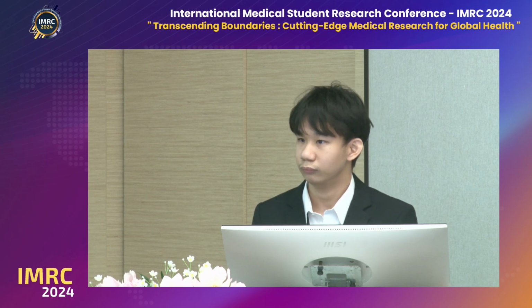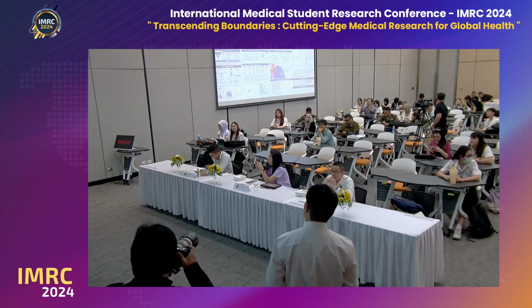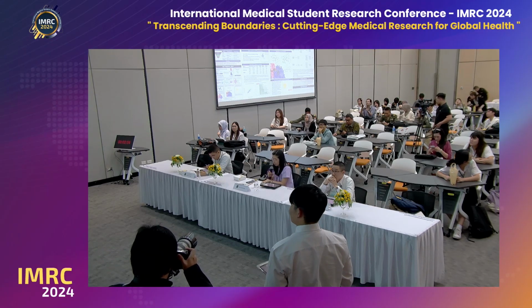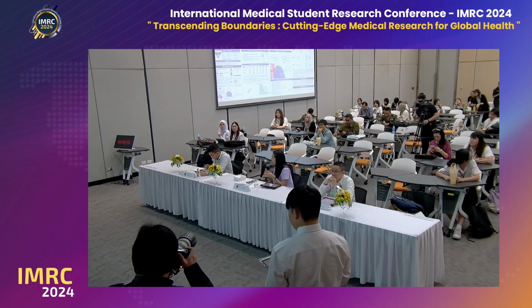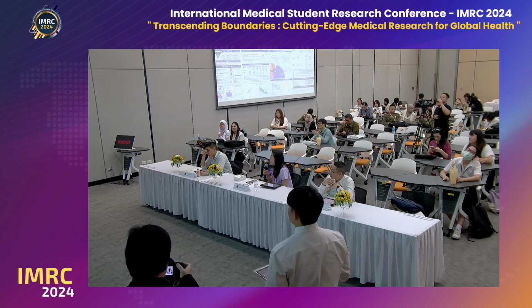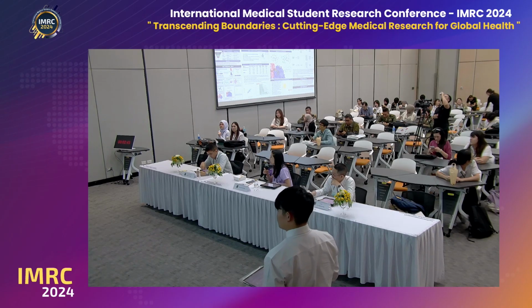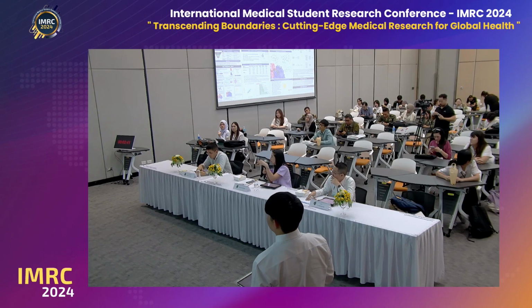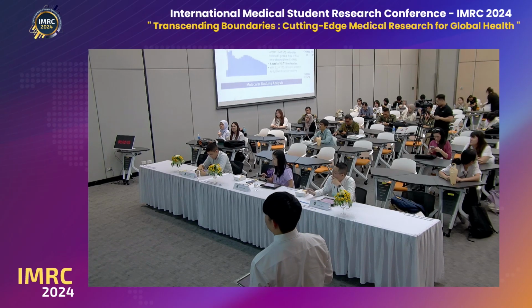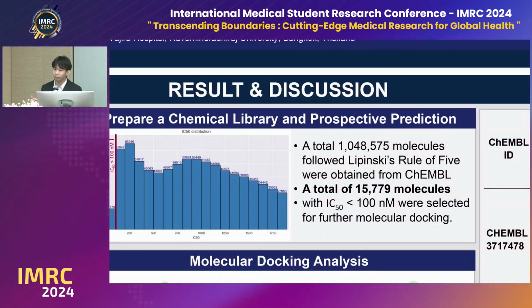You got a large number of molecules that have potential as inhibitors, and I would like to know what criteria you used to select the candidates. From the predicted value from the machine learning, less than 100 nanomolar. The IC50 value less than 100 nanomolar. Do you mean this number?